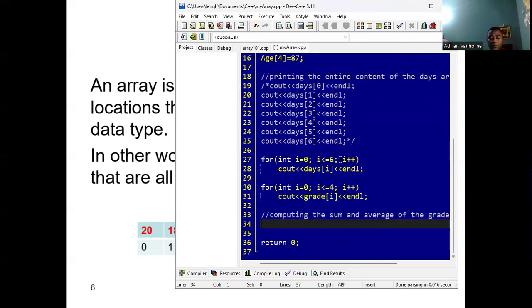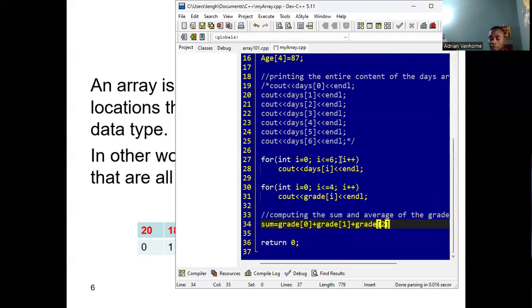So if we wanted to do it manually, we would say something like sum is equal to grade 0 plus grade 1. And while doing this, just think about it. What if it was 100 different grades? You'd have to type this 100 different times, right?